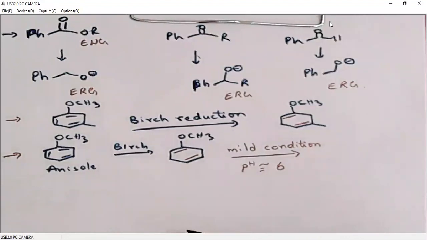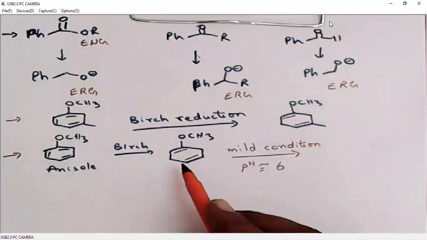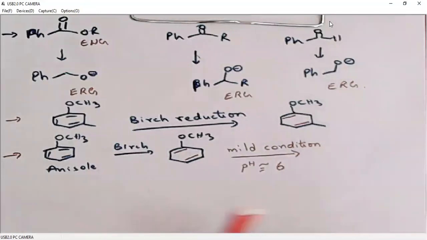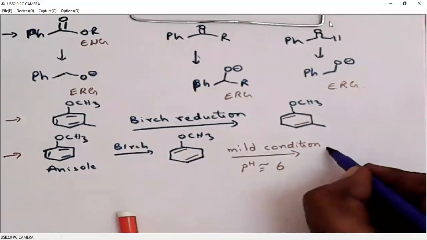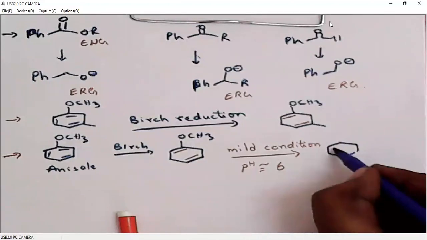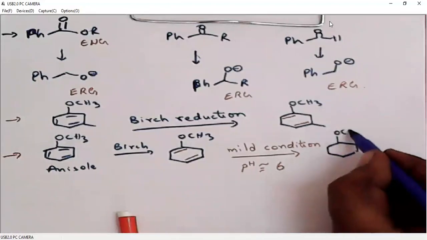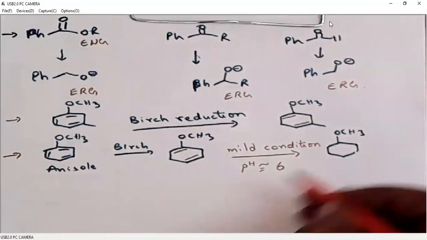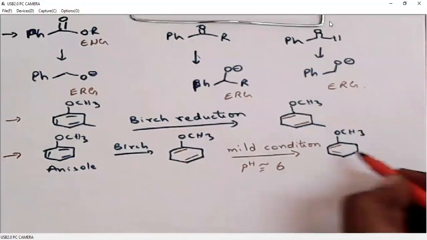Under mild acidic conditions, the double bond will undergo rearrangement so that it generates a conjugated system like this.